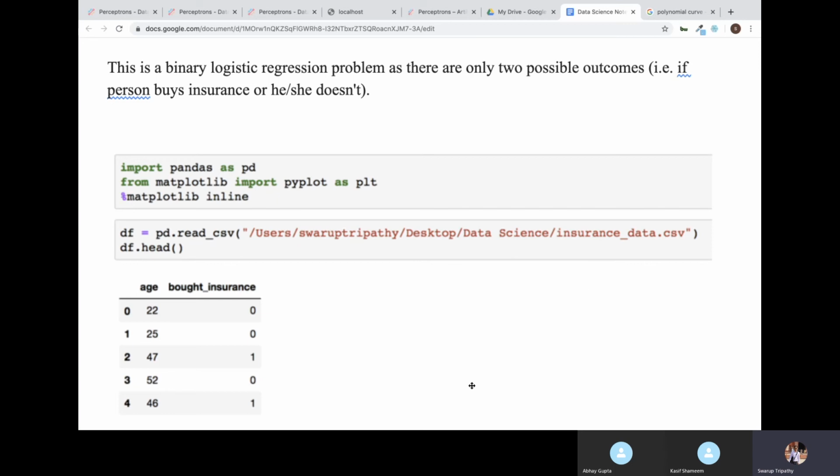So now here we have to find out if somebody is likely to buy insurance or not based on their age. Bought insurance is the dependent variable, and age is the independent variable. So based on the age we have to predict if somebody is likely to buy insurance. One means that person bought insurance, zero means that person didn't buy insurance.